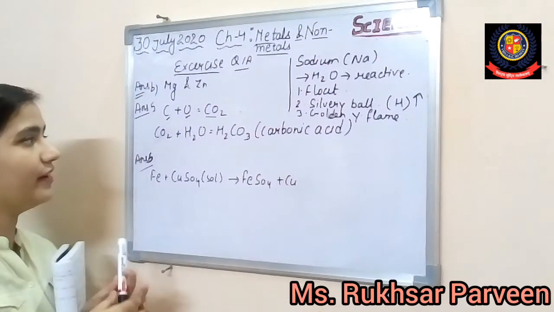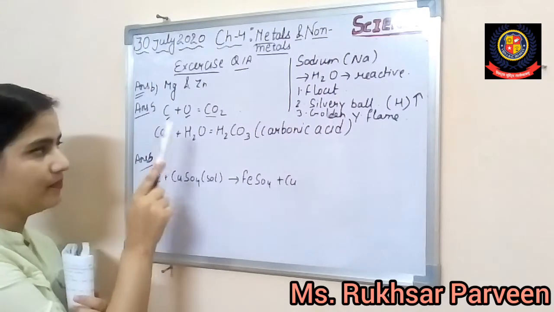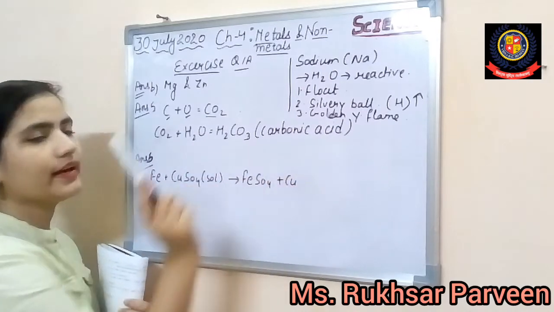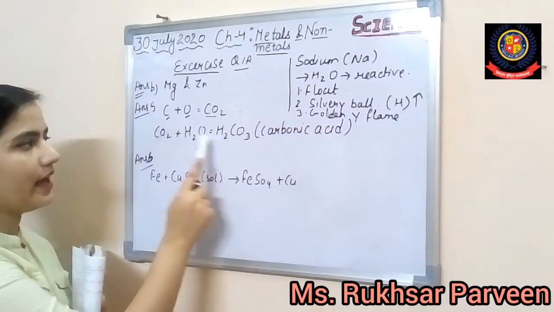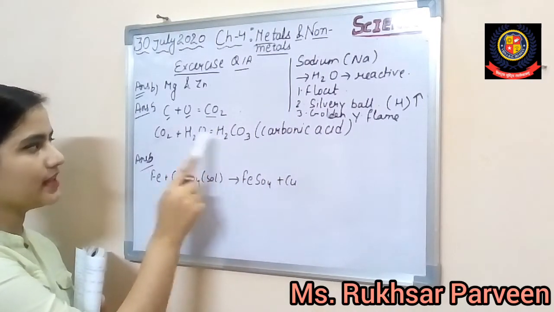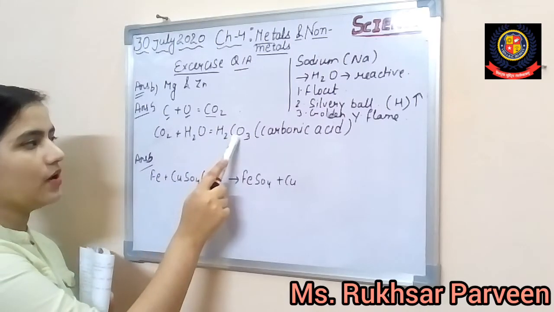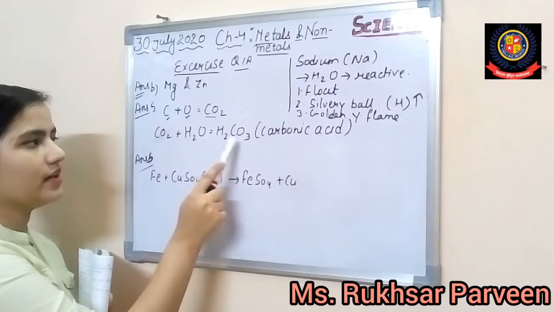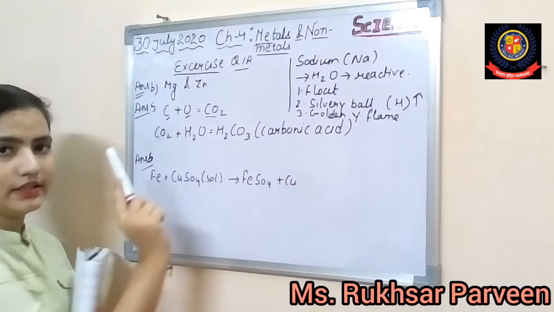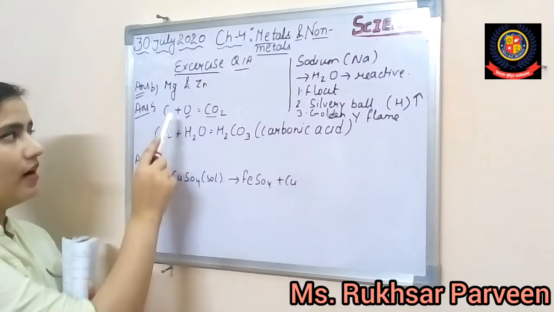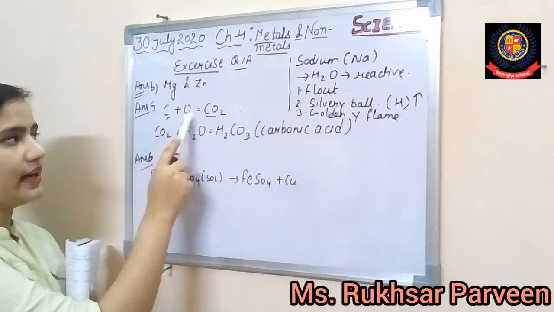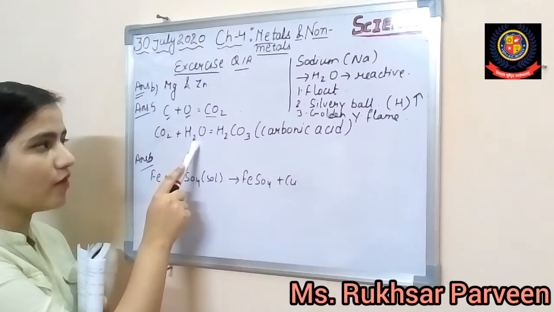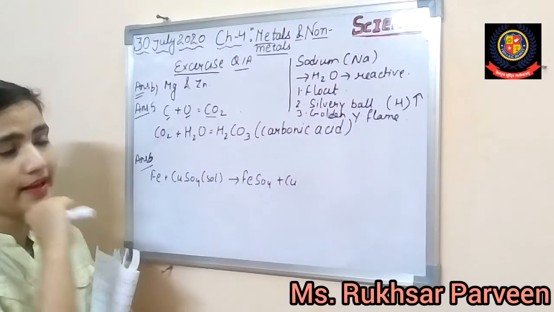When we dissolve carbon dioxide in water, we get carbonic acid. The formula is H2CO3. You can see here is H2, C is 1, 2 O is here, 1 O is here, so it will be CO3. So I hope it's clear. Once the carbon reacts in the air, it forms carbon dioxide, and carbon dioxide dissolves in water, so it creates carbonic acid.